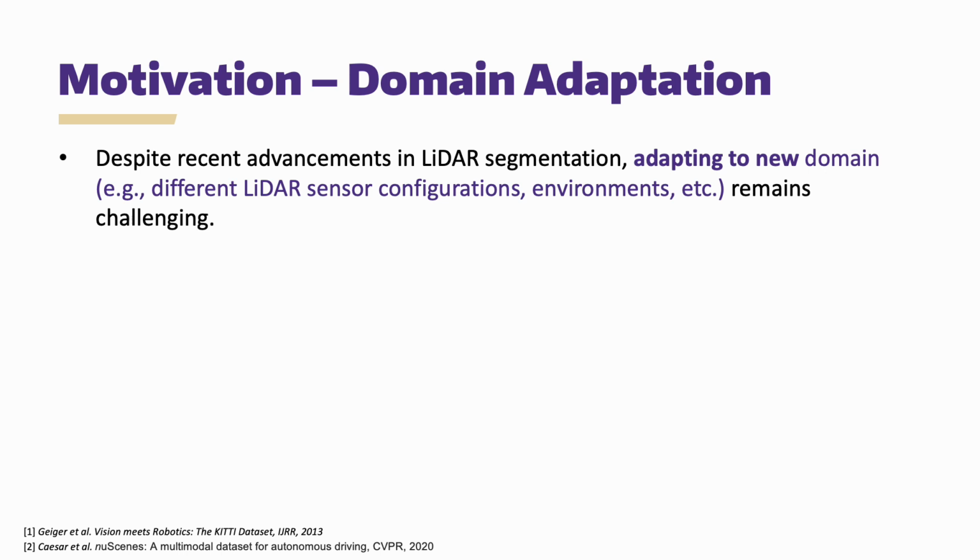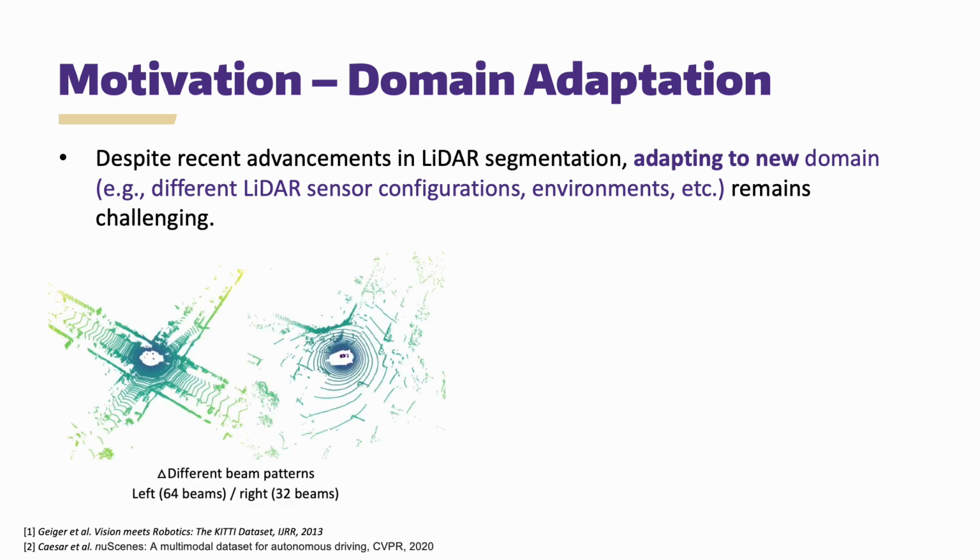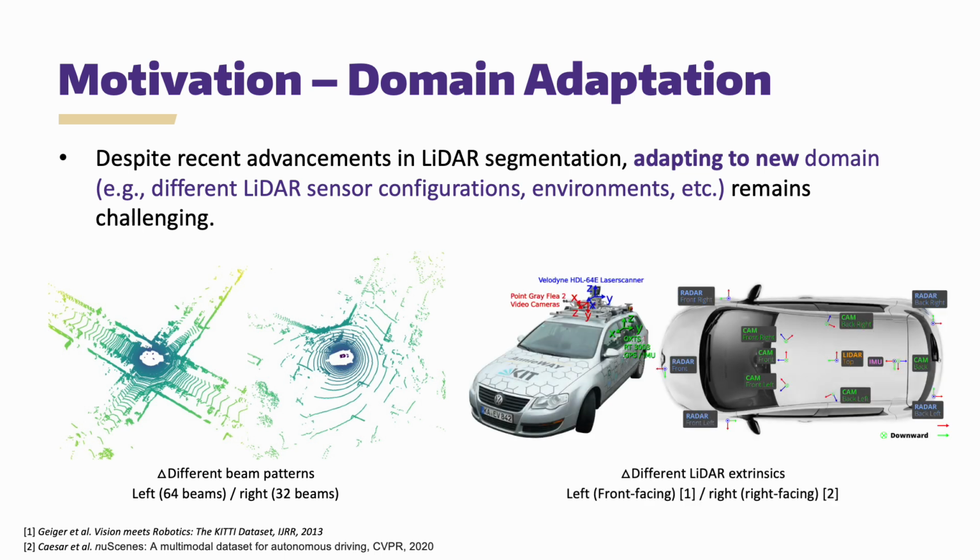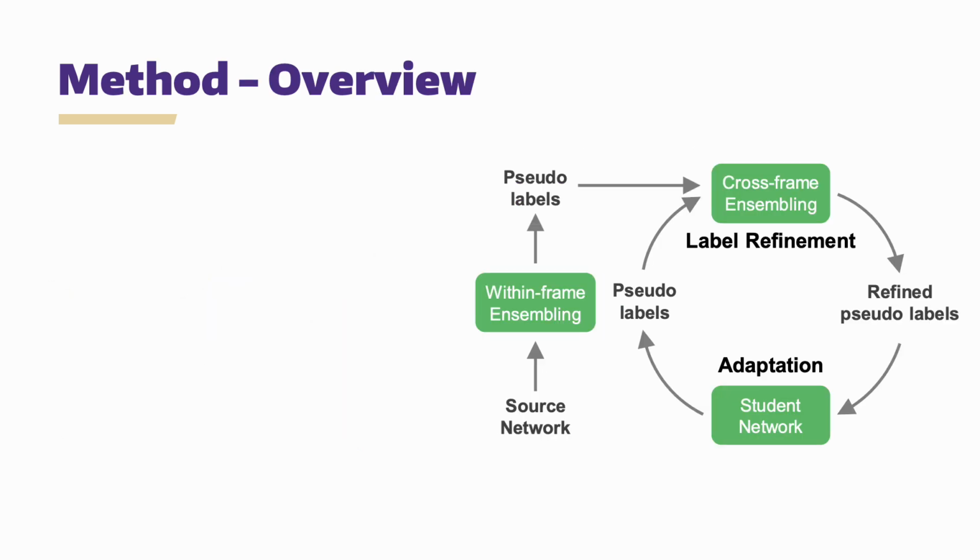The domain shifts are often caused by different environments, but LiDAR segmentation poses a unique challenge here: the sensor configuration difference. For example, as shown in the left figure, one dataset has much denser LiDAR beams compared to others. Also, the sensor orientation and location may change depending on which platform you use, as shown in the right image. Those domain gaps aggravate the LiDAR segmentation performance when it faces a new environment or a new platform. Thus, solving this problem is essential in the robotics community.